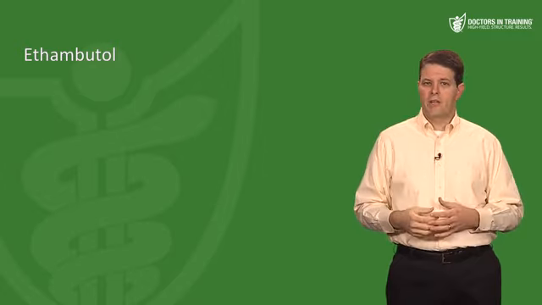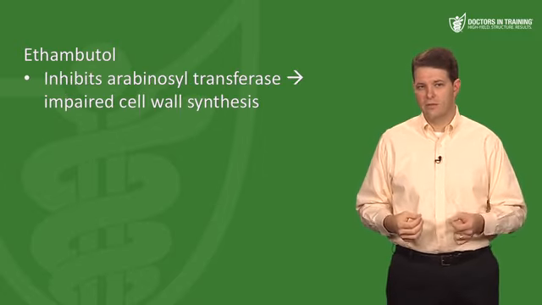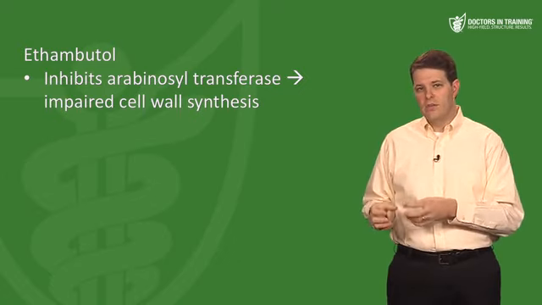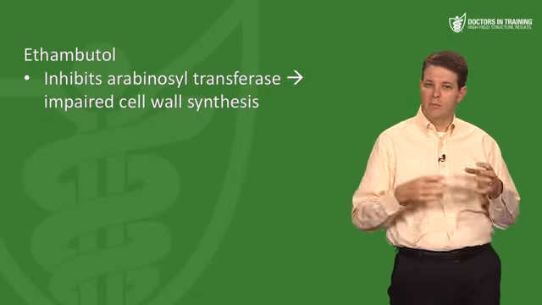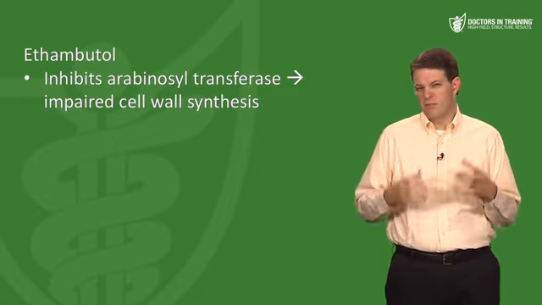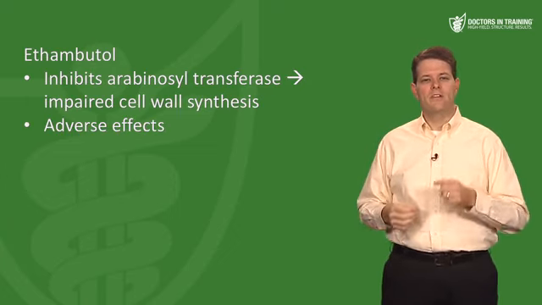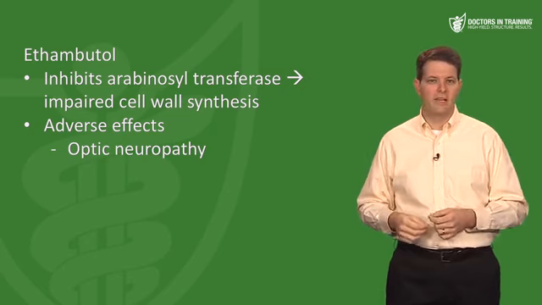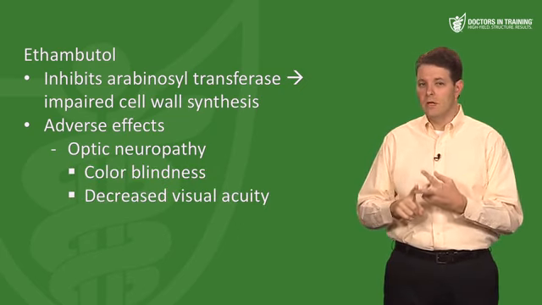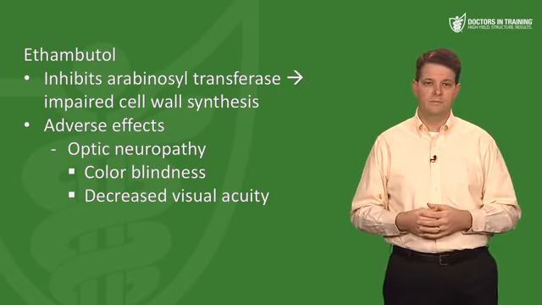Now, its mechanism of action is also poorly understood, but it appears to block an enzyme called arabinosyl transferase, which leads to decreased polymerization of the sugar arabinose into arabinogalactan, which is a major part of the mycobacterial cell wall. I don't really think that mechanism is particularly important for this test. But what you should know is that ethambutol causes optic neuropathy, which can present as red-green color blindness or decreased visual acuity. And fortunately, this is usually reversible by simply stopping the ethambutol.